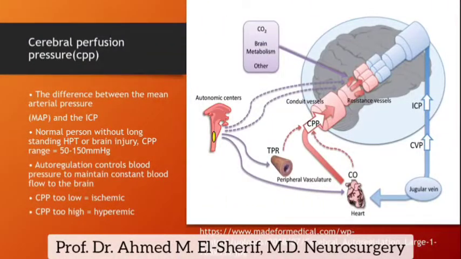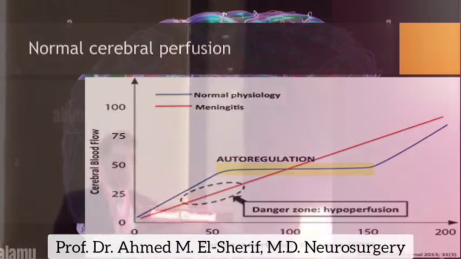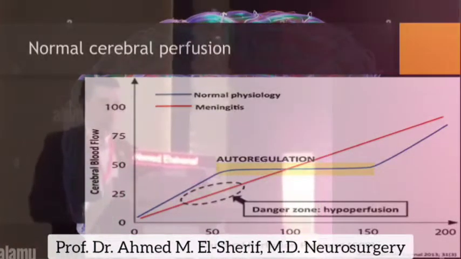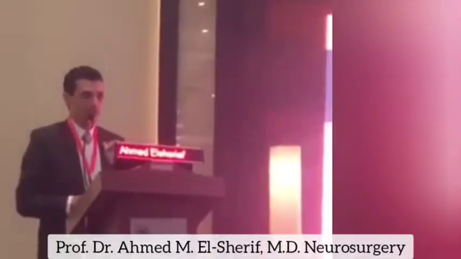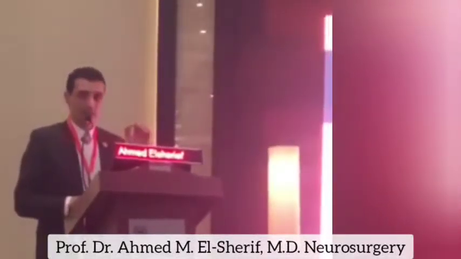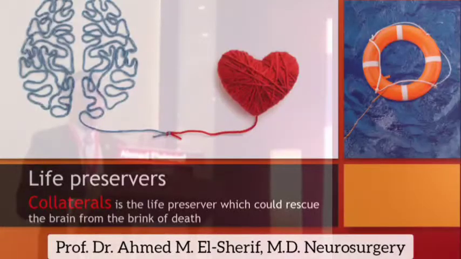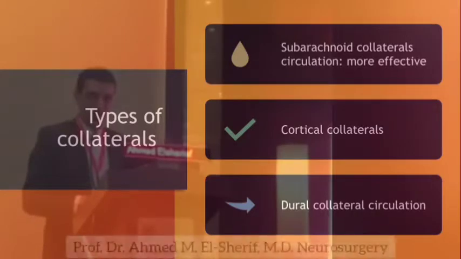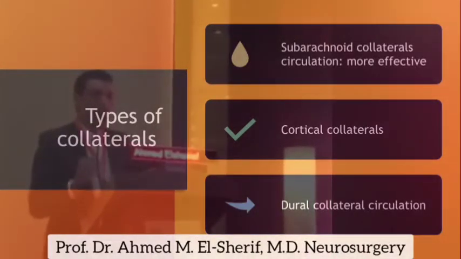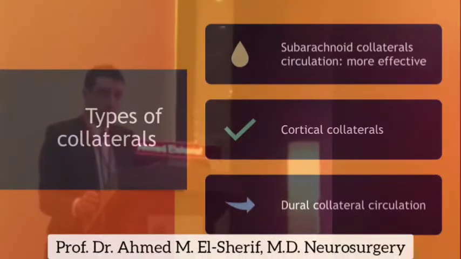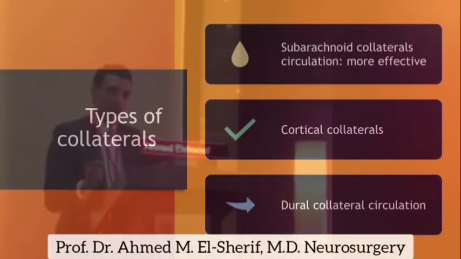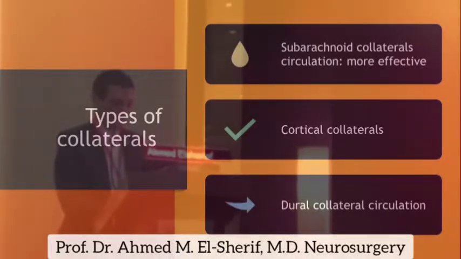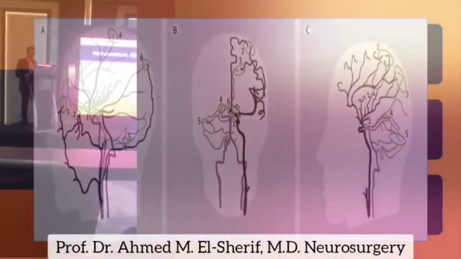I will skip the physiology that you all know about: cerebral flow, cerebral perfusion pressure, vascular resistance, and intracranial pressure. And I will talk about the collaterals. Collaterals are the life preservers against hypoperfusion. The most efficient of the collaterals are the circle of Willis and the subarachnoid collaterals. And they are the determinants of the outcome after disturbance of the cerebral blood flow. There are cortical collaterals, leptomeningeal collaterals, and the dural collaterals between the intracranial and extracranial carotid arteries.